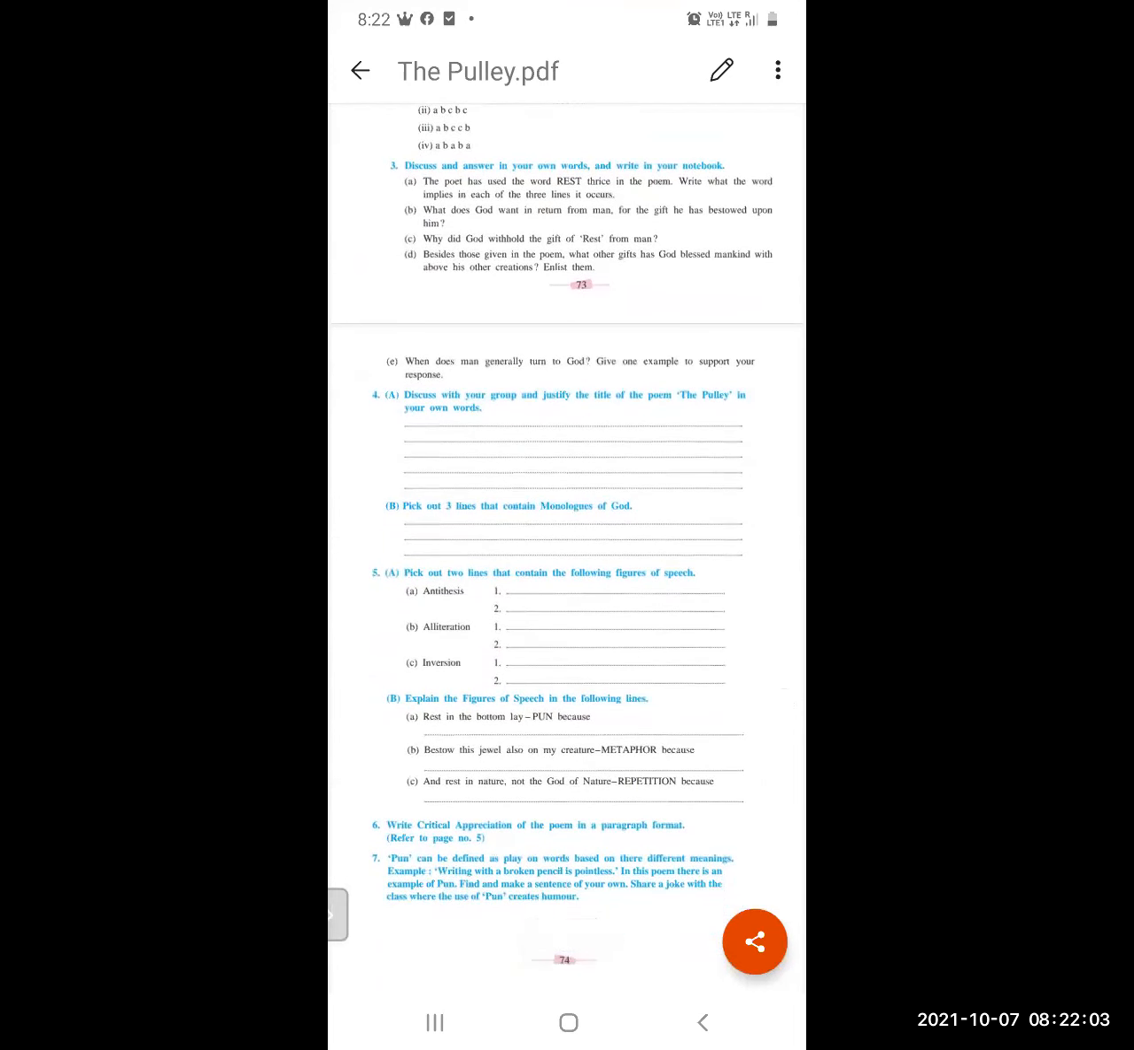Discuss and answer in your own words and write in your notebook. The question is: the poet has used the word rest thrice in the poem. Write what the word implies in each of the three lines where it occurs. Rest in nature: give importance to enjoying the benefits of nature. In the next stanza, rest means let him keep the rest, the remaining gifts, except the gift of rest. Rest means here contentment and satisfaction. And another.